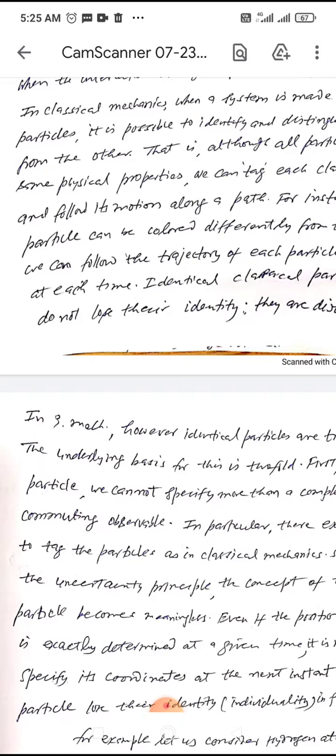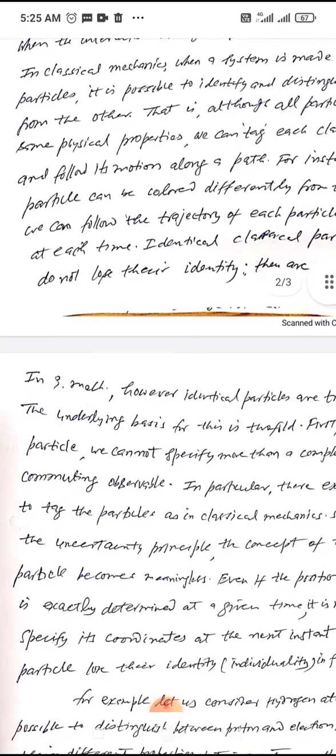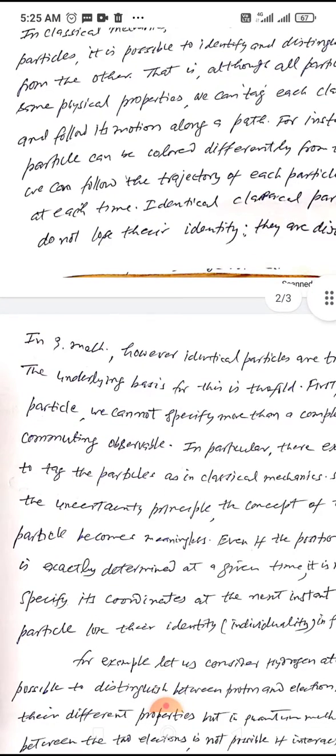So now, for understanding purposes, if we consider the hydrogen atom problem, it is always possible to distinguish between the proton and the electron because of their different properties. But in quantum mechanics, distinction between two electrons is not possible if the interaction is large, due to the overlapping of the wave packets.